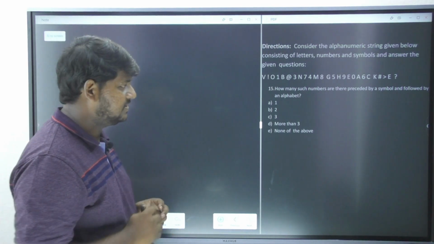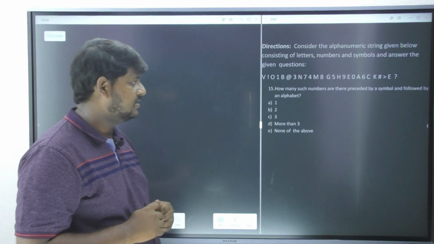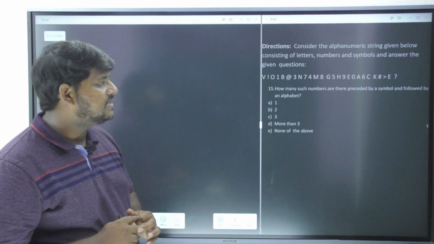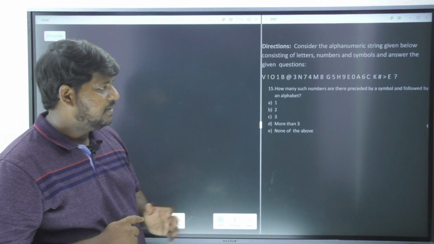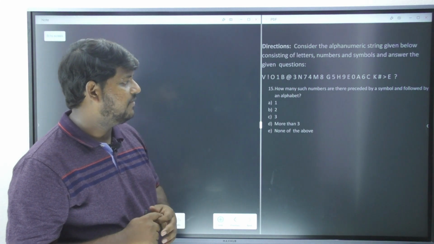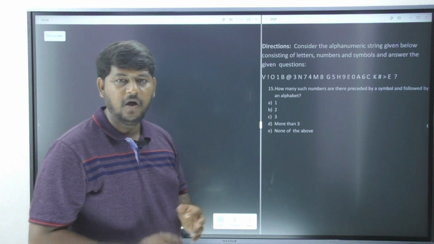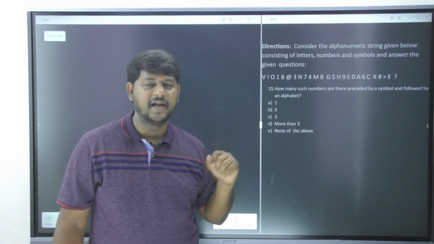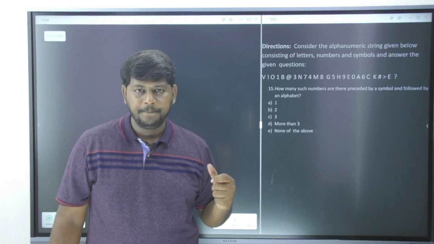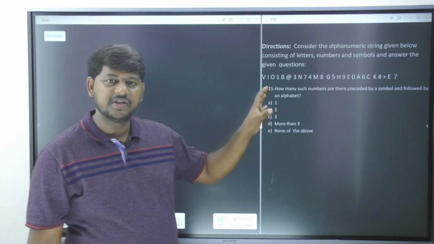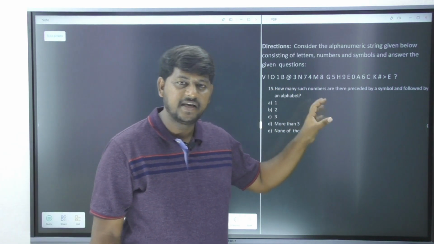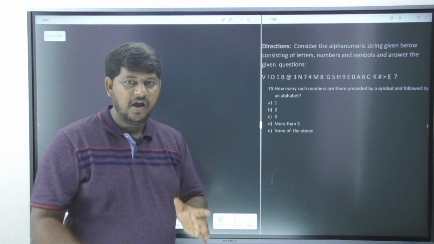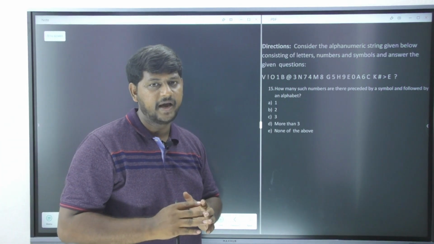Altogether we call them a sequence of elements. Now tell me, what is my question asking? How many such numbers are there preceded by a symbol and followed by an alphabet? It is impossible for us to remember the entire question in the examination. That is why you are supposed to read the question, and immediately write this entire information in a short way which you can understand without looking into the question again and again.